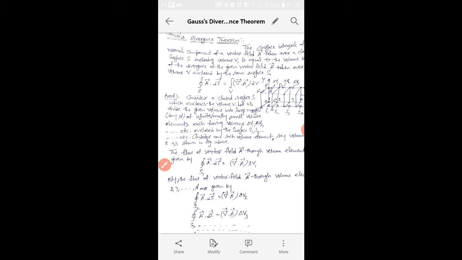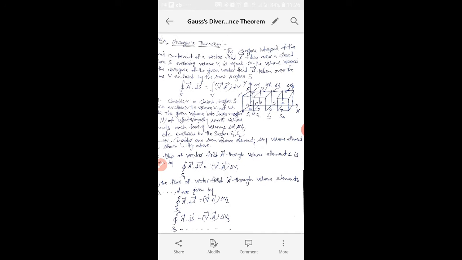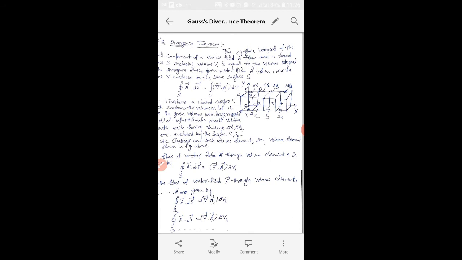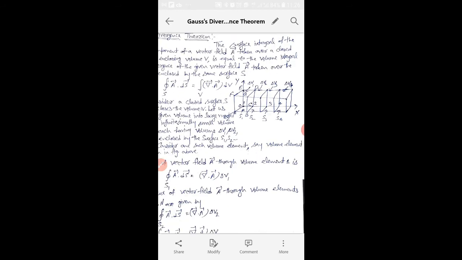The proof of this theorem is also part of your syllabus and very important. So for the proof of this theorem, let us consider a closed surface S which encloses the volume V. You can consider we have a parallelepiped having volume V, and we have divided this given volume into a large number of infinitely small volumes, say V1, V2, V3, which are enclosed by the surfaces S1, S2, S3.